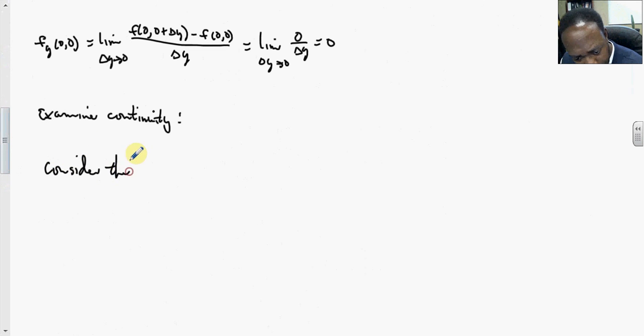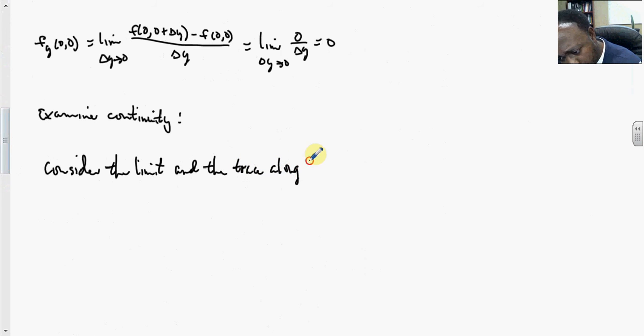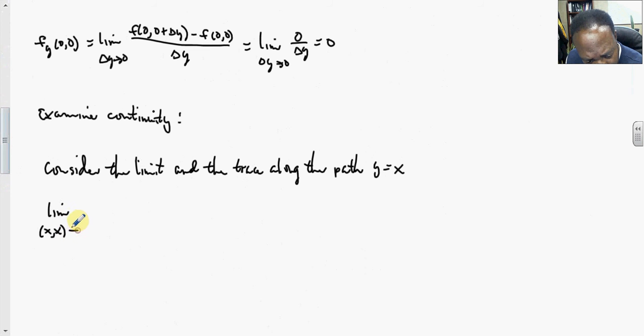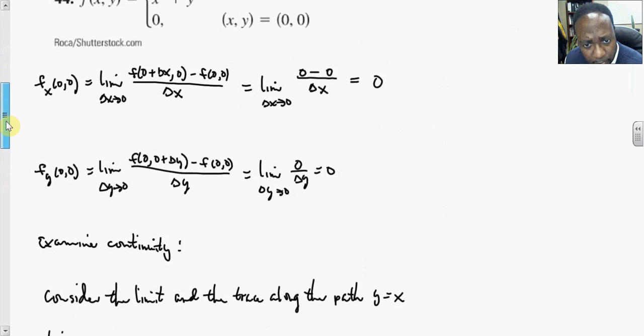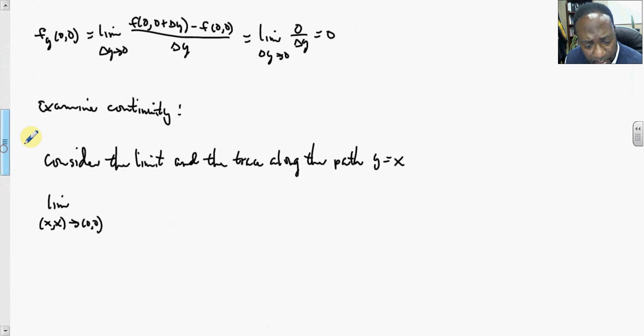Consider the limit, and here the trace along the path y equal to x. So then this is the limit here as x comma x gets closer and closer to the origin of that particular function there.